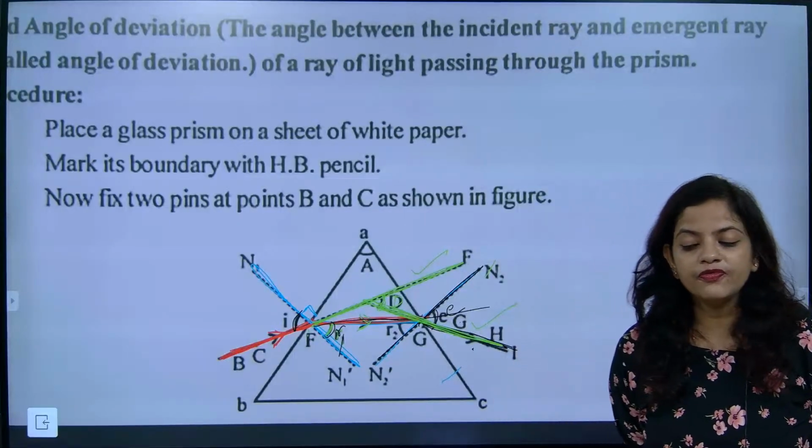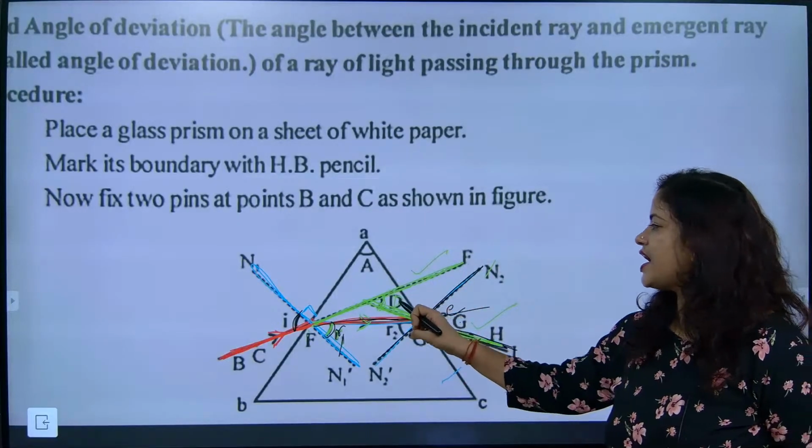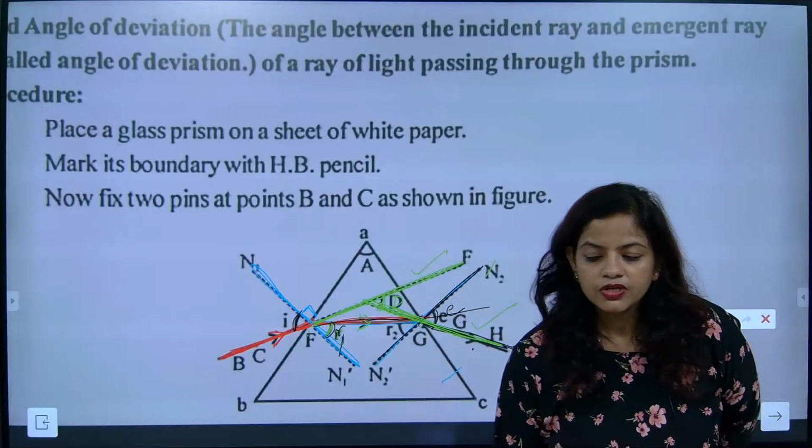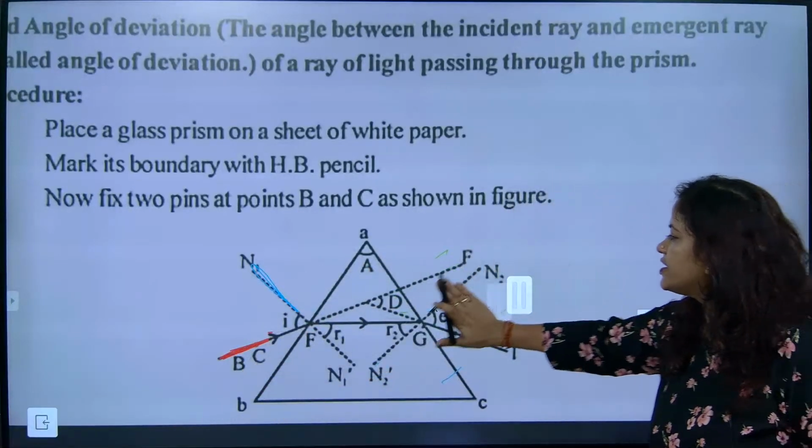So the angle of deviation is the angle between the incident ray and the emergent ray. A is the angle of the prism. D is the angle of deviation. One more time we will try to draw and learn it.